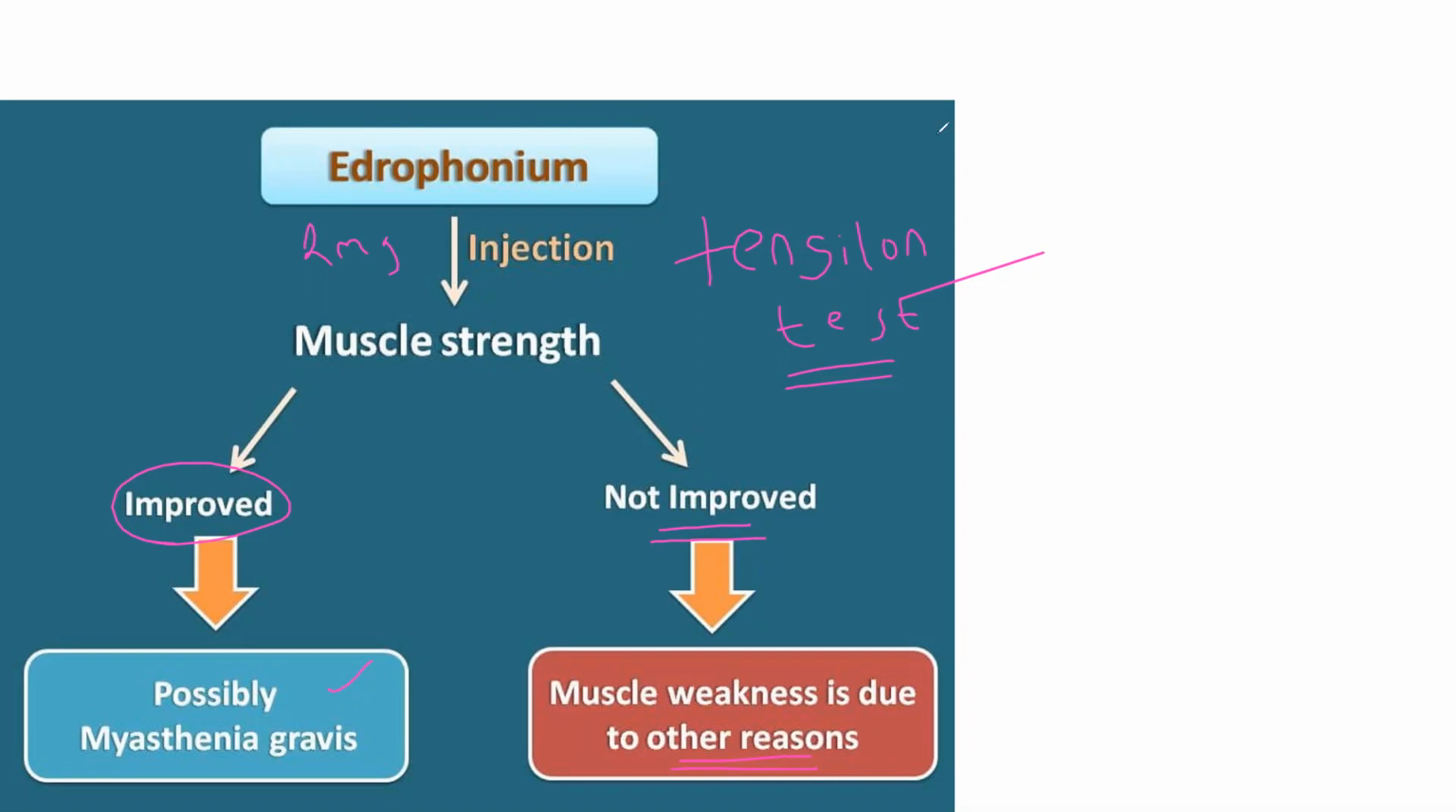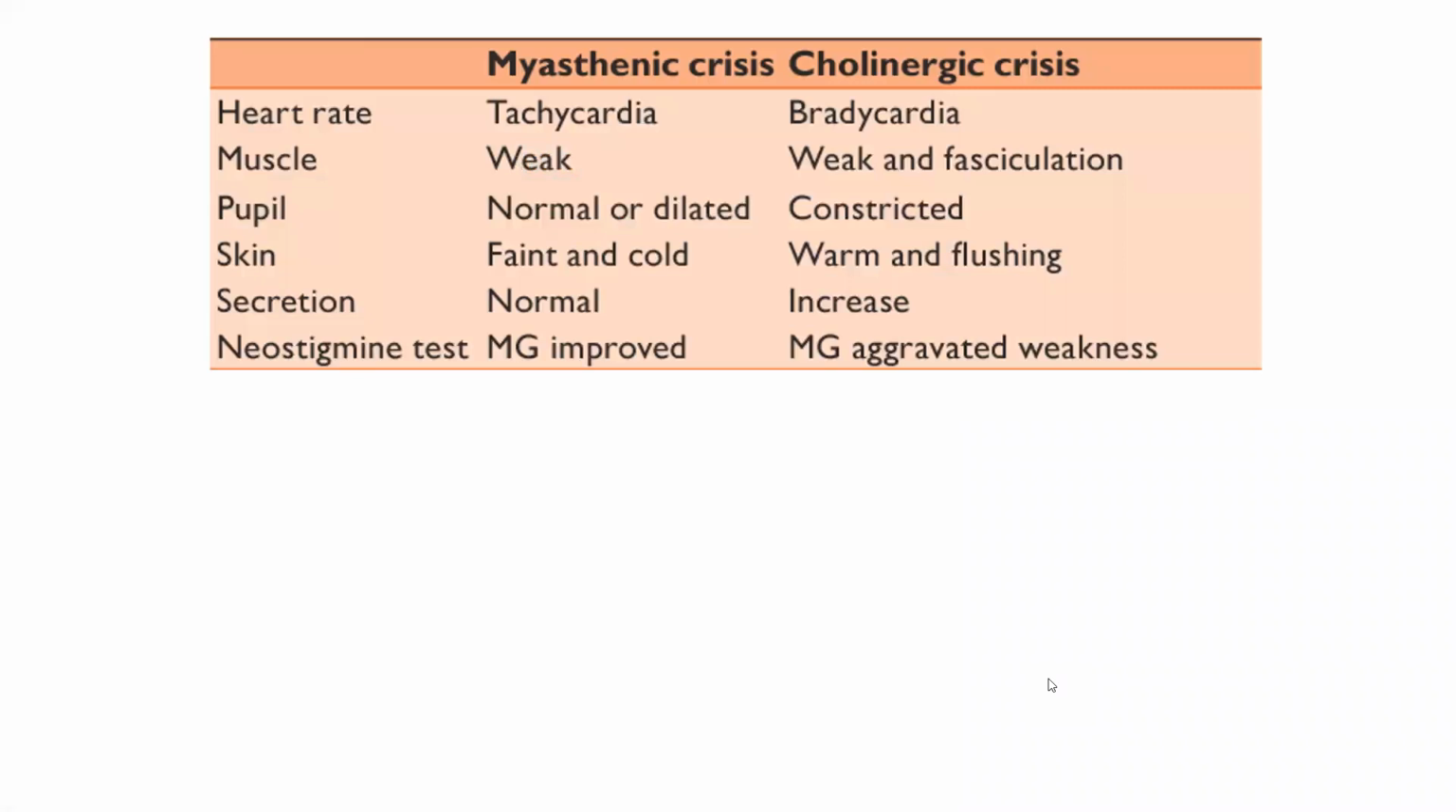And I will talk about this cholinergic crisis in my next slide. So these are the differences between myasthenic crisis and cholinergic crisis. And these are the most important questions for you. Just remember this under the following headings. Heart rate: in myasthenic crisis there is tachycardia, in cholinergic crisis we have bradycardia. Muscles are very weak in myasthenic crisis. In cholinergic crisis, muscles are weak and there will be fasciculations even. And coming to pupil, in myasthenic crisis it is normal, but in cholinergic crisis it is constricted.